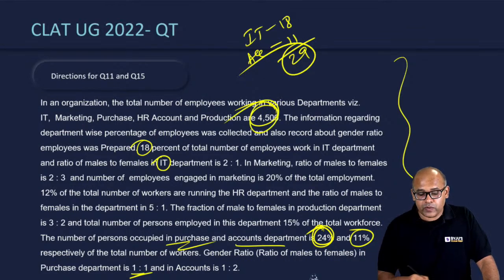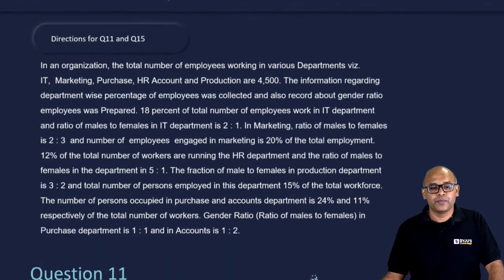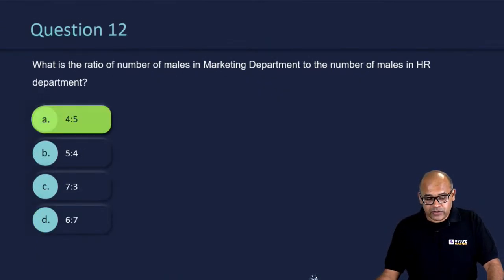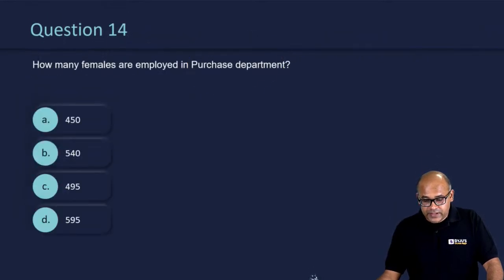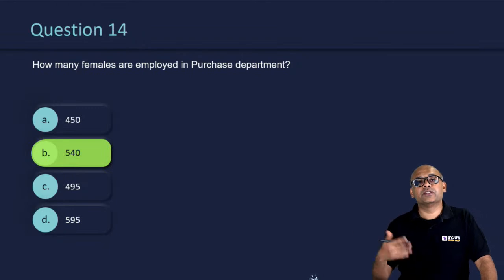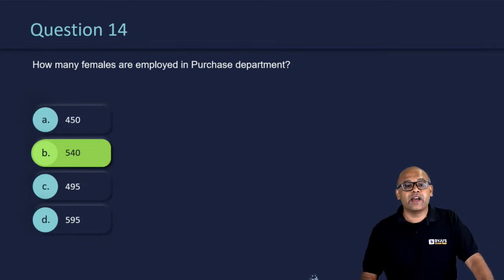So you want to calculate 12% of 4,500. That's all. It's not a difficult question at all. So it's an easy question, right? The correct answer for this happens to be option B. 12% of 4,500 is 540.